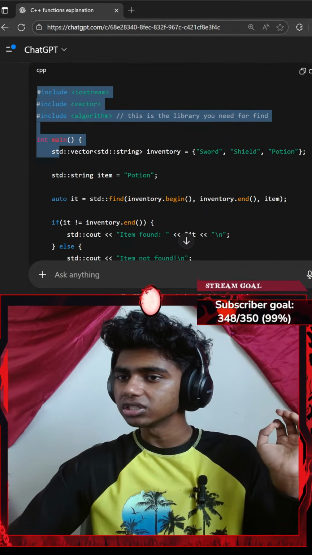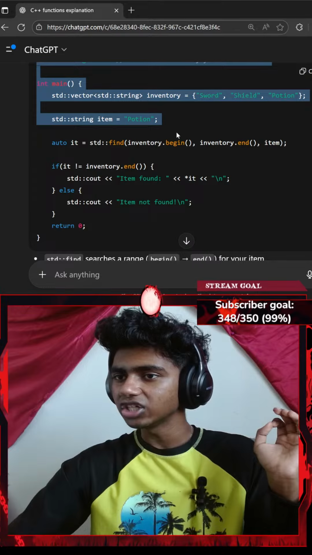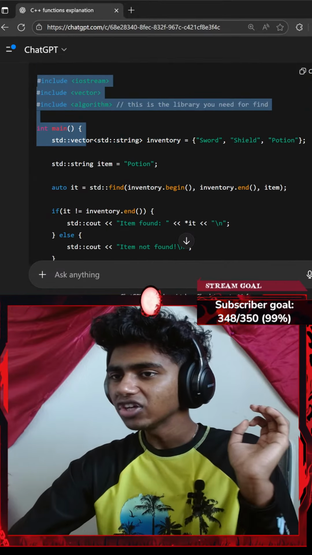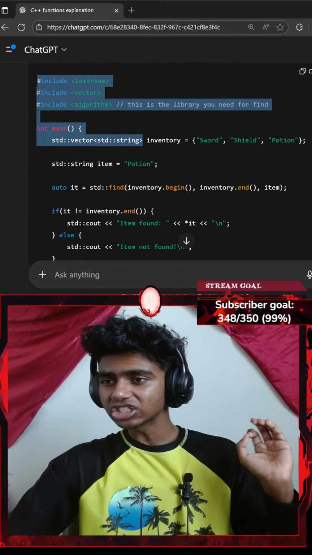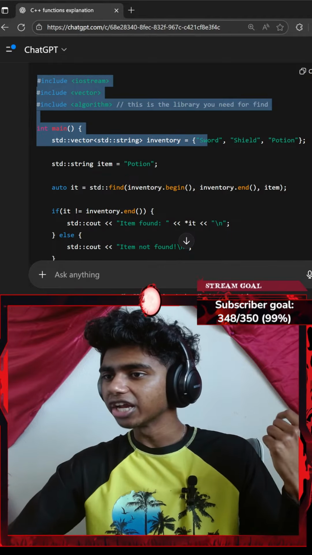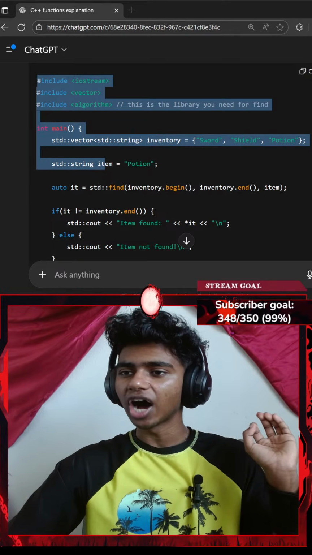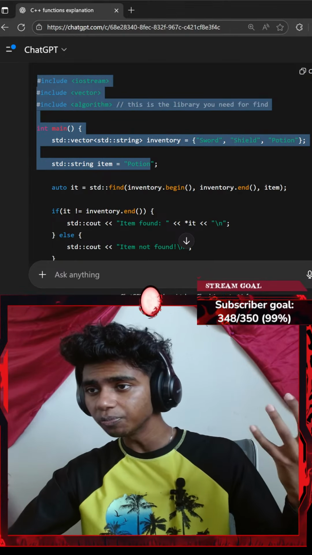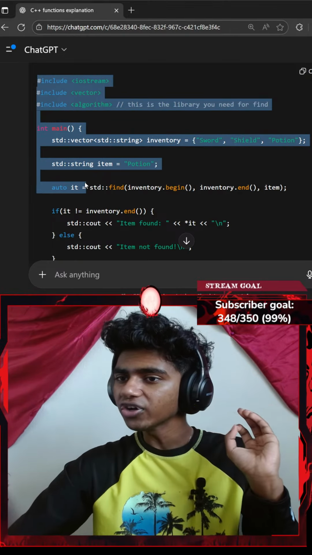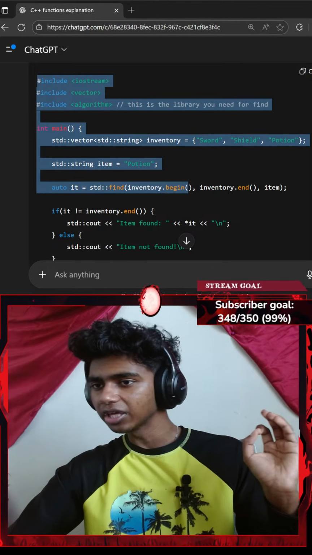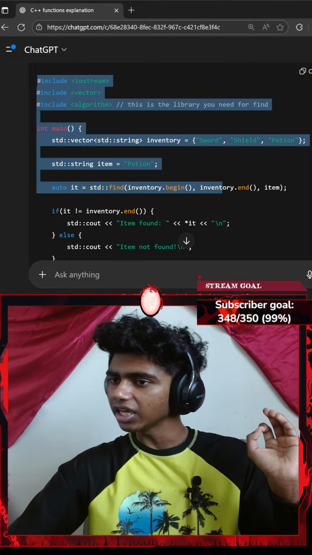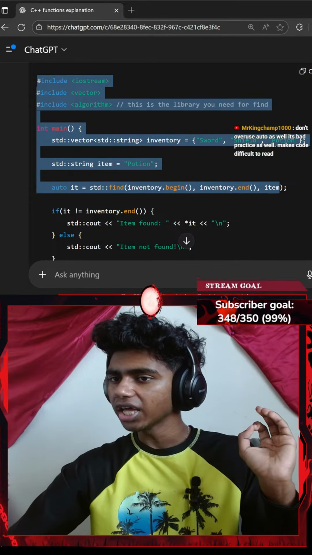Then int main, and we create a std::vector of strings called inventory. We add three items: sword, shield, and potion. Then we add a std::string item variable which equals potion. Then auto it = std::find(inventory.begin(), inventory.end(), item).